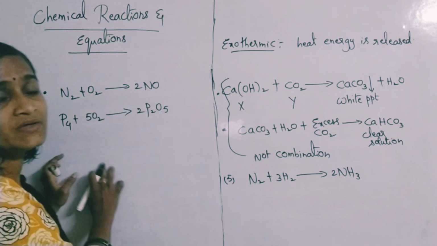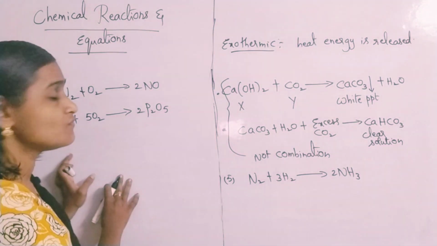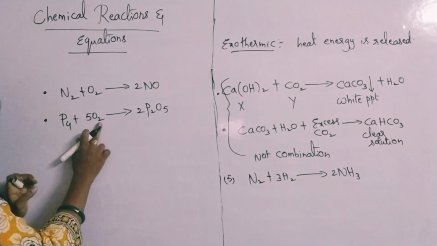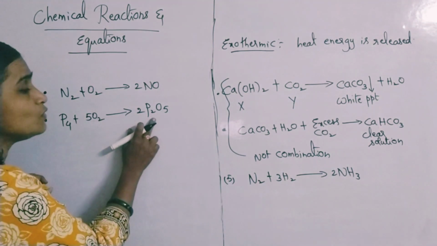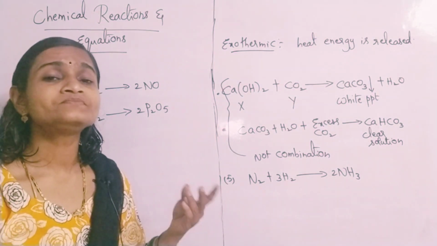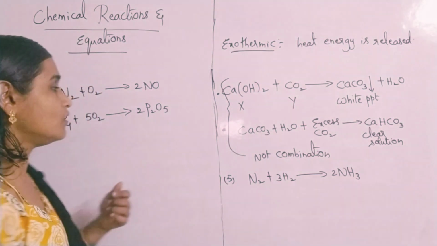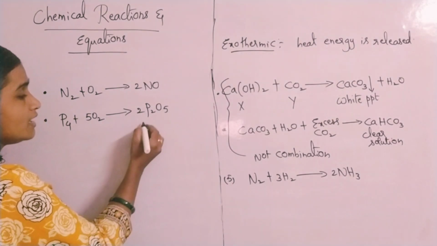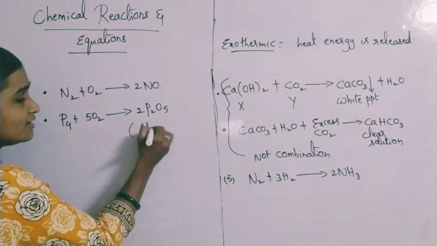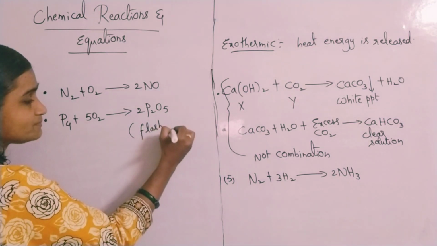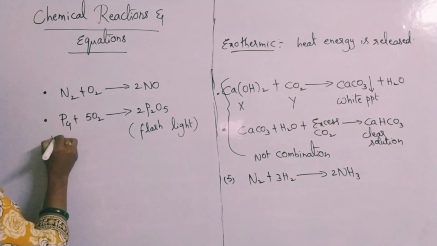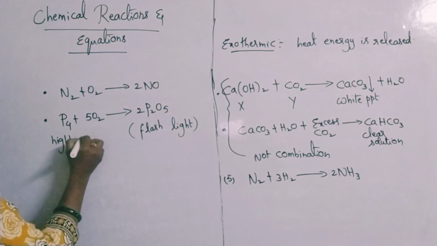P4 means phosphorus. Phosphorus is a tetraatomic element, which reacts with 5 moles of oxygen to give 2 moles of P2O5. What is P2O5? P2O5 is phosphorus pentoxide. It appears to us like a flashlight in graveyards. Phosphorus is a highly reactive non-metal. Please remember, phosphorus is a highly reactive non-metal.